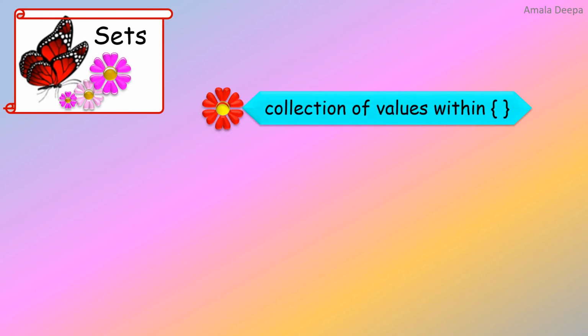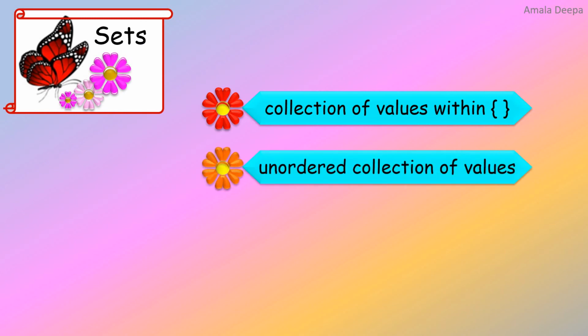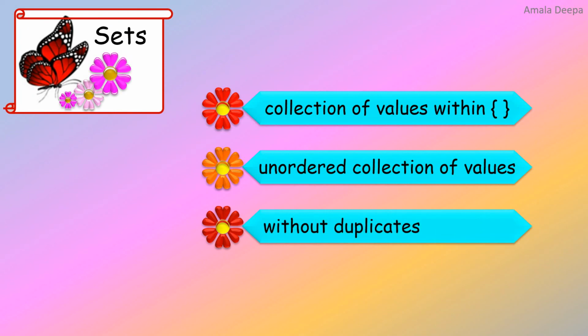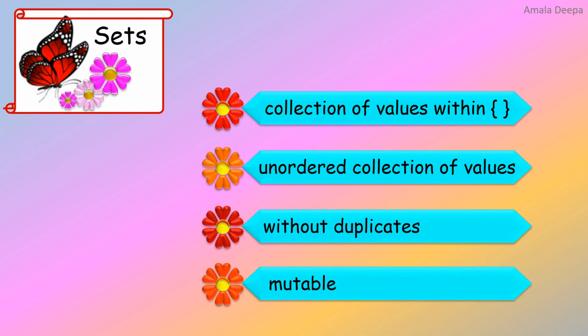A set is a collection of values enclosed within curly brackets. A set is an unordered collection of values. A set is without duplicates. A set is mutable.